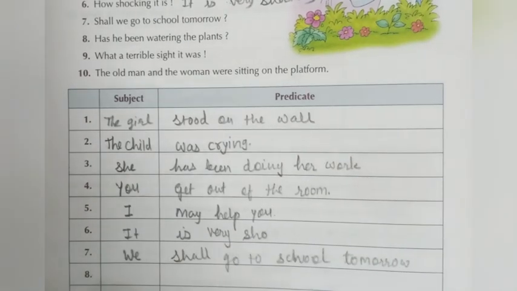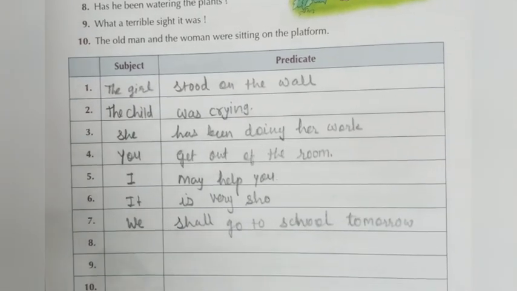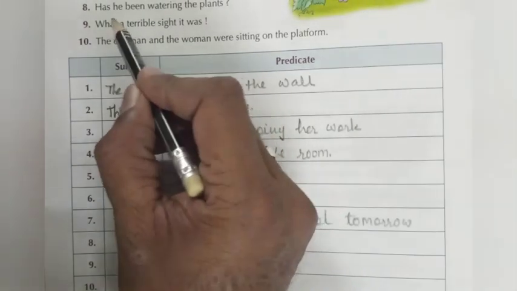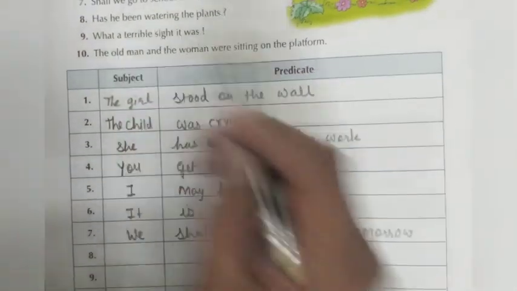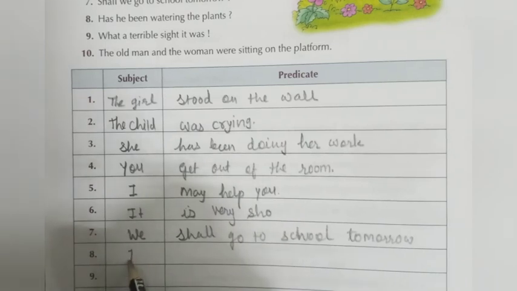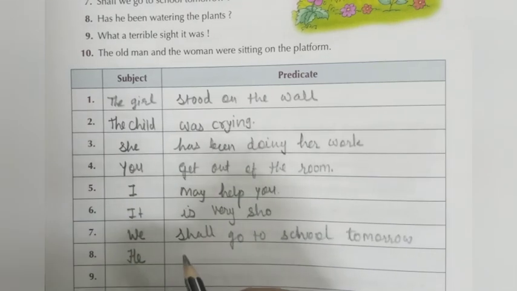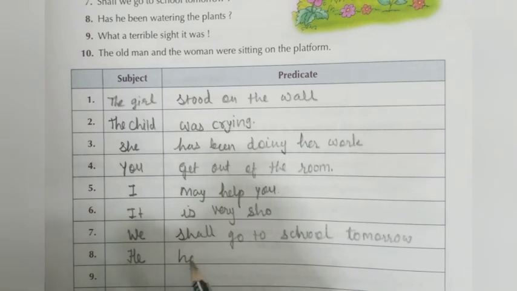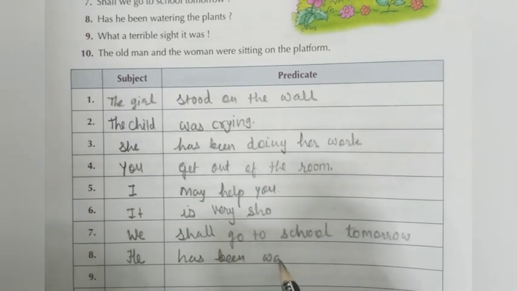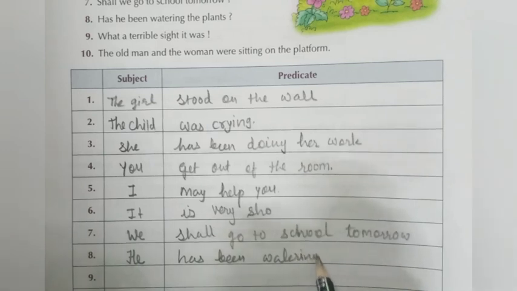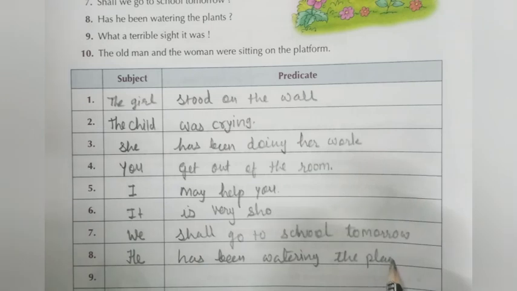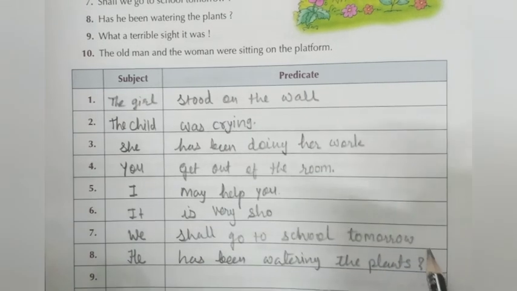Now number 8: has he been watering the plant? Here he is used as a subject, and has been watering the plant is the predicate, with a question mark.